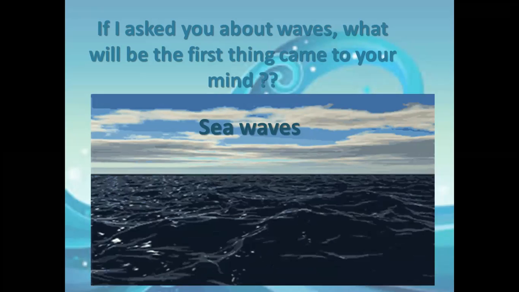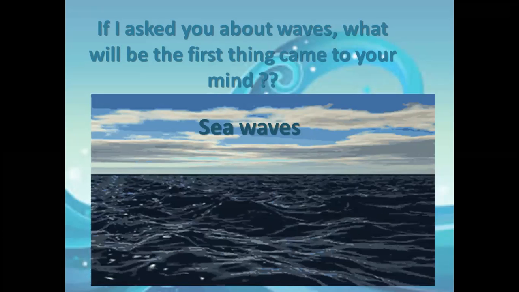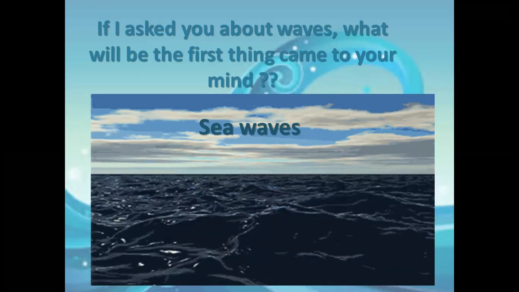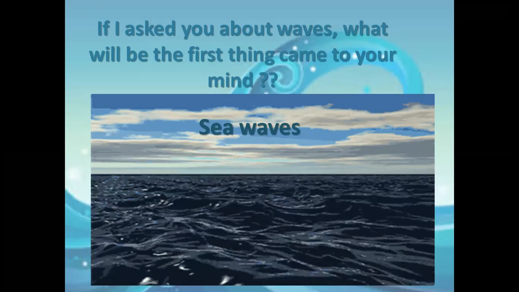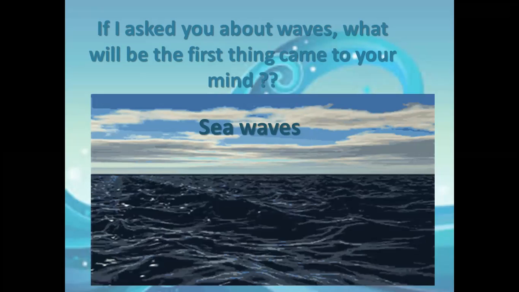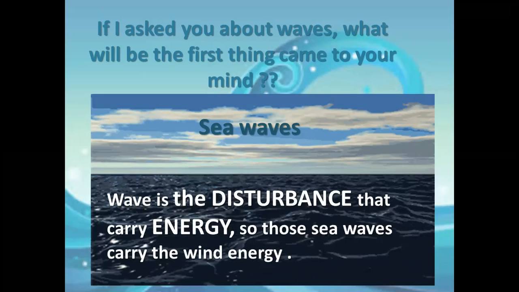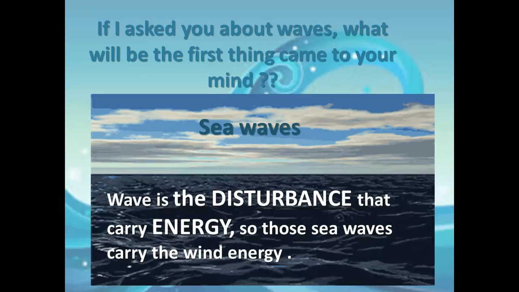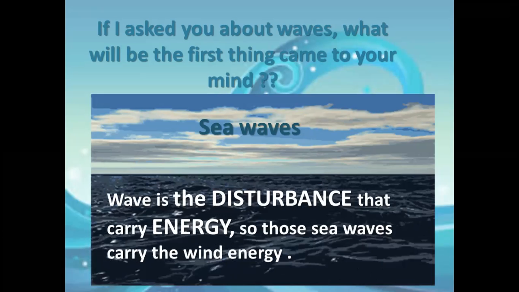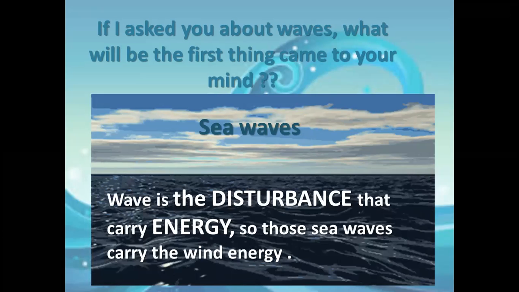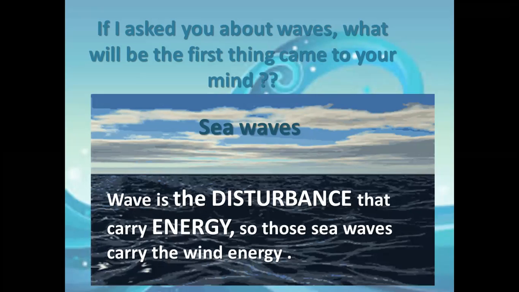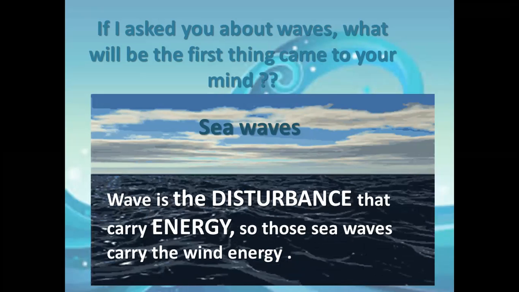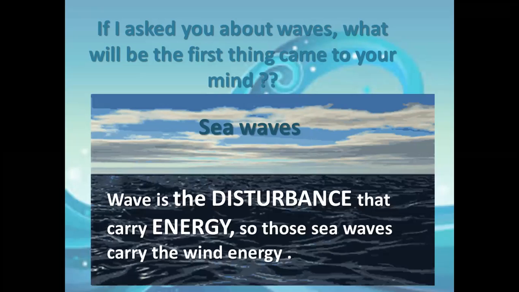Anything to move needs energy, right? So if you want to define the word wave from this picture or from this movement, we can say it's a disturbance. Can you see the water is disturbed? So a wave is a disturbance that carries energy from one place to another, or transfers energy. Those sea waves carry the wind energy from one place to another.